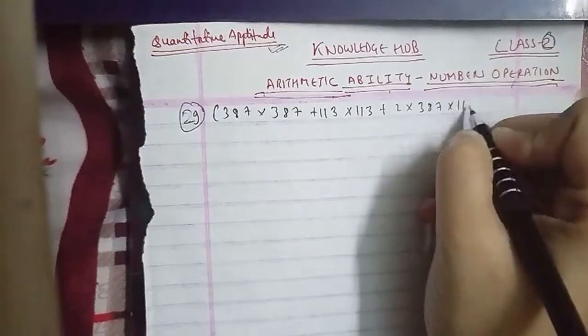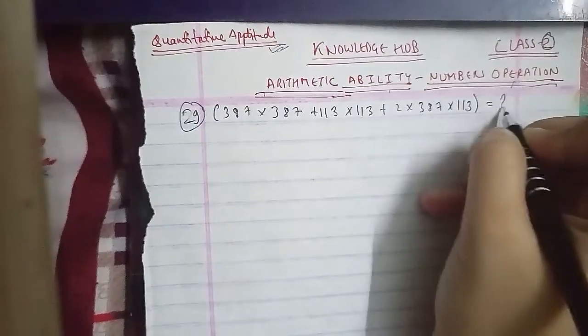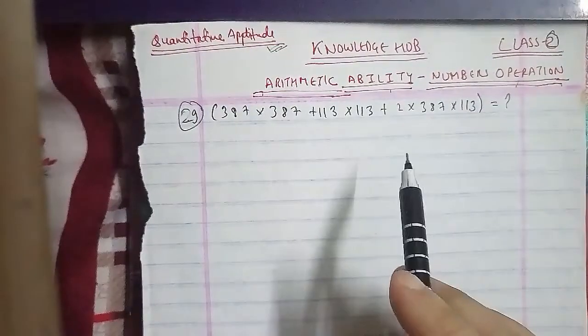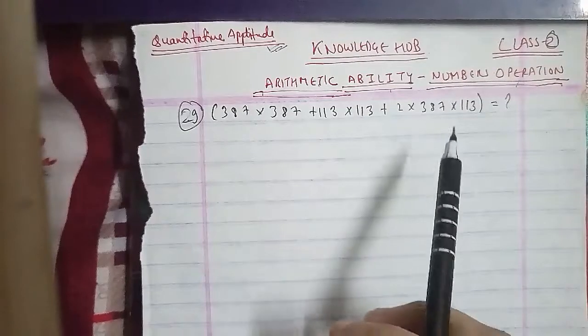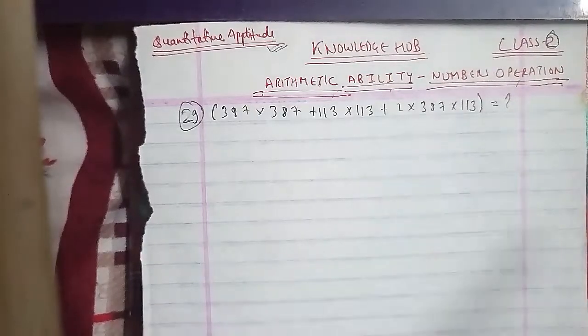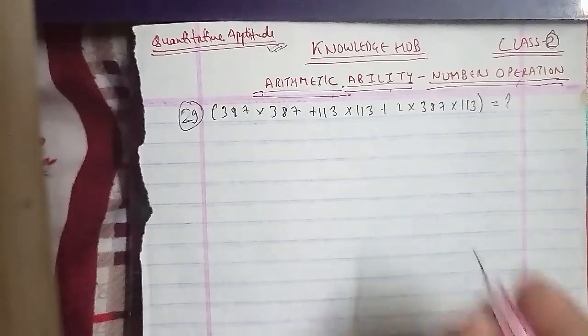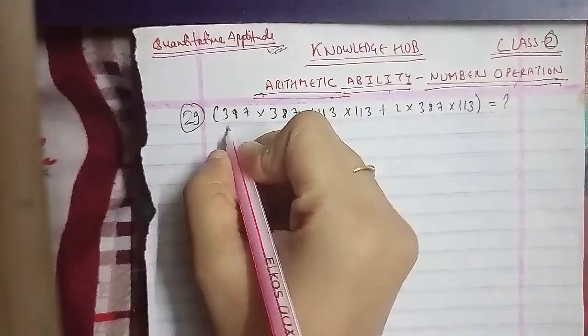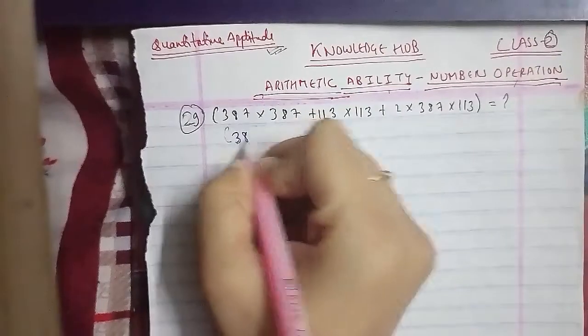Now we'll go ahead and solve it, and it is to be represented in the form of the given expression. We can say that it will be in the form of 387 square plus 113 square plus 2ab, that is a plus b square.